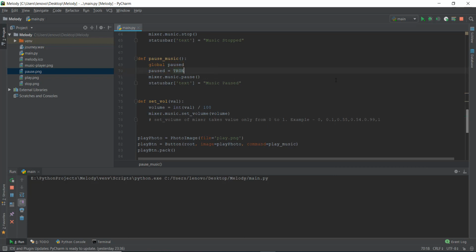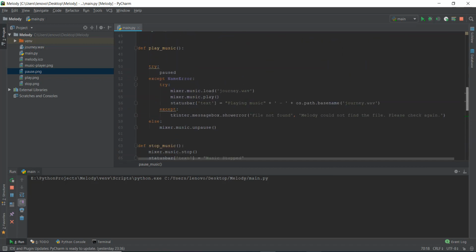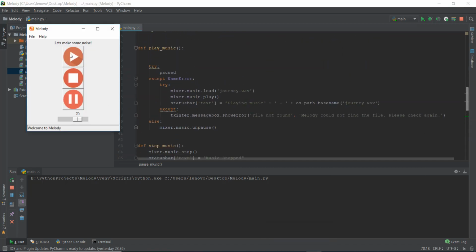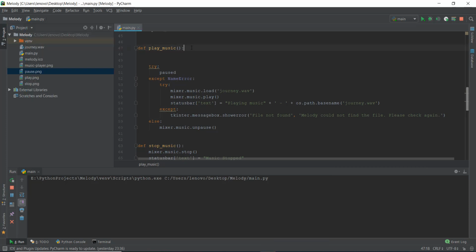So now this paused has been declared. So when you press this play button again, it again goes to this play_music function, and then it goes to this try code, and then says, wait a minute, paused has been actually declared, so I can't execute the code under this except condition. I have to go to this else condition, and I have to resume the music from where it was playing. I'm going to explain it to you very quickly once more, but let me just first try it out and see if it works or not.